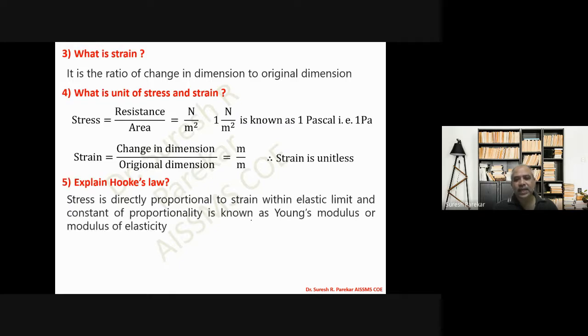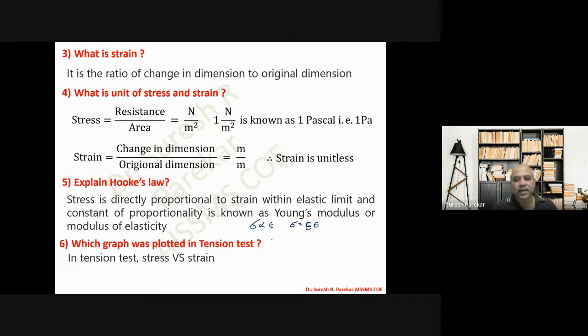Then explain Hooke's law. Stress is directly proportional to strain within elastic limit, and the constant of proportionality is known as Young's modulus. So we have sigma proportional to epsilon, and sigma is equal to E into epsilon, and E is known as the constant of proportionality. Then which graph was plotted in tension test? Stress versus strain. Stress is plotted on the y-axis, and strain is plotted on the x-axis.